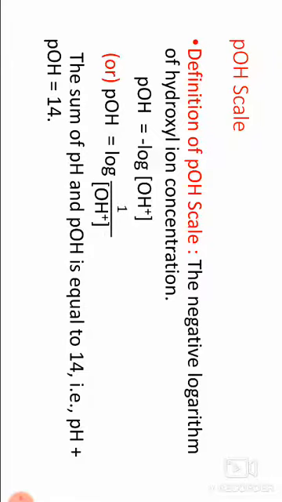Definition of pOH scale: the negative logarithm of hydroxyl ion concentration. Formula: pOH equals minus log OH minus, or pOH equals log 1 by OH minus. The sum of pH and pOH is equal to 14, that is pH plus pOH equals 14.